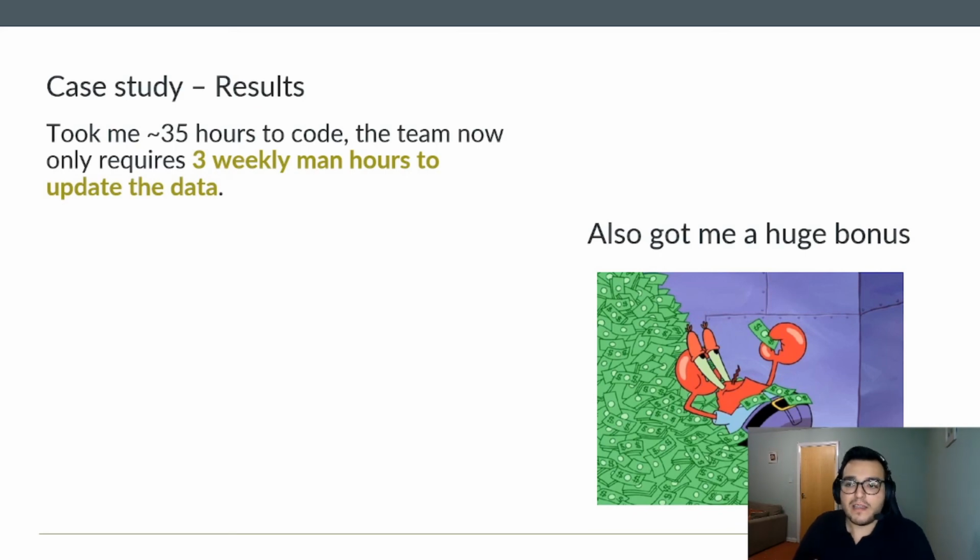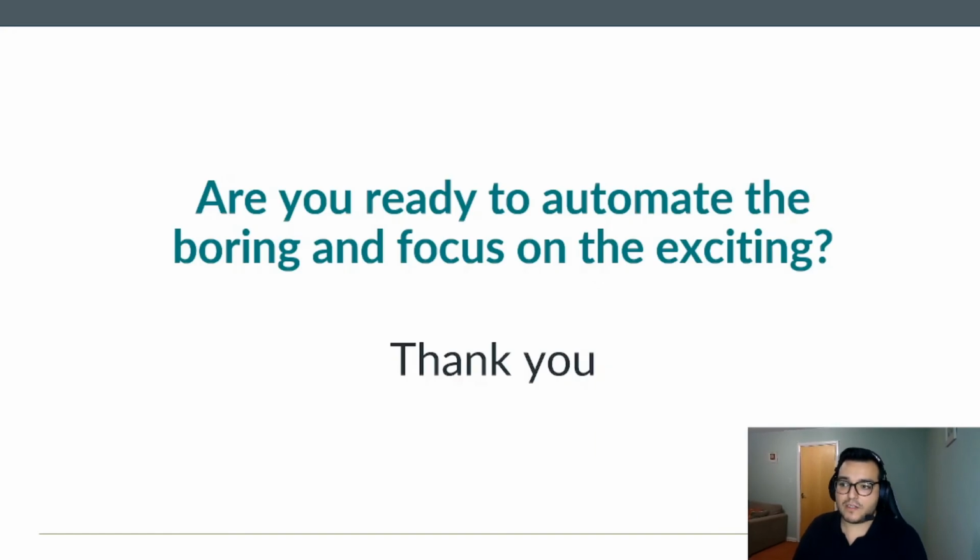And the best thing is that now with that code, I can just recycle it and use it for another application that might be similar, you know? So you don't have to begin from scratch. You will be recycling this code. So my question to you is, are you ready to automate the boring and focus on the exciting?